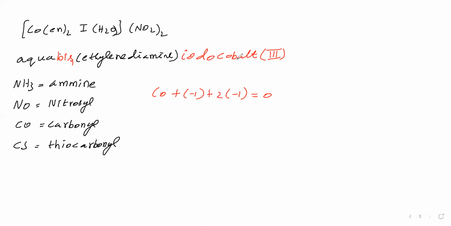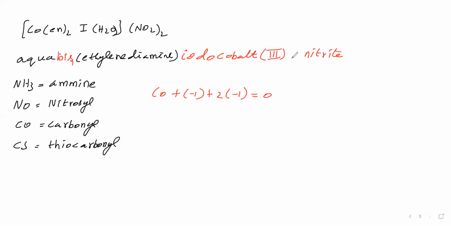So the cation name is completed. Then leave some gap. Then say the name of the anion. This anion name is nitrite. That nitrite we write by leaving some gap. How many times is this nitrite present? 2 times present. That 2 times we need not mention. Why do we need not mention it? Because we have mentioned the cobalt oxidation number. From this we can come to know how many times nitrite is present. Therefore nitrite being present 2 times, that we need not mention.